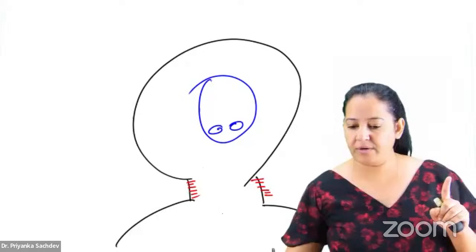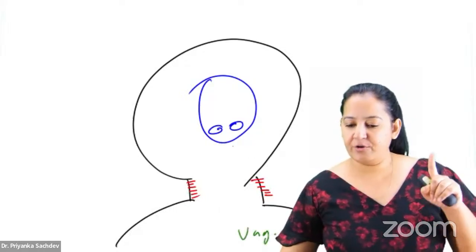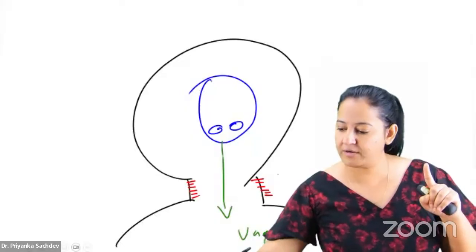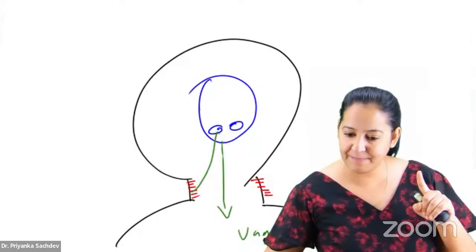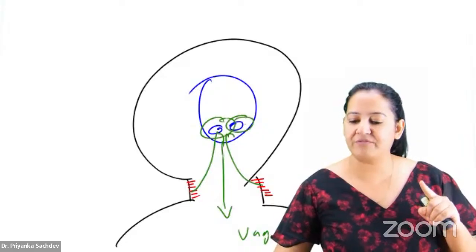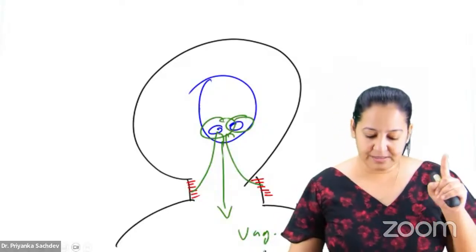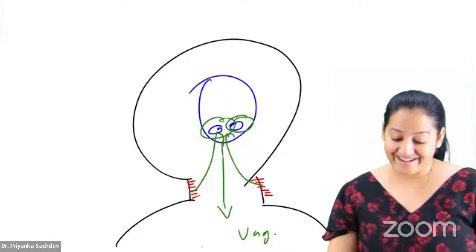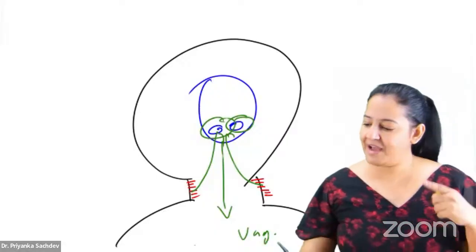Now it is a vaginal delivery. Via the vaginal route, the newborn is coming out of the vagina of the mother. When the newborn comes out, the organism enters the eyes and causes ophthalmia neonatorum. So this route is known as infected birth canal. Absolutely right. It's the infected birth canal.